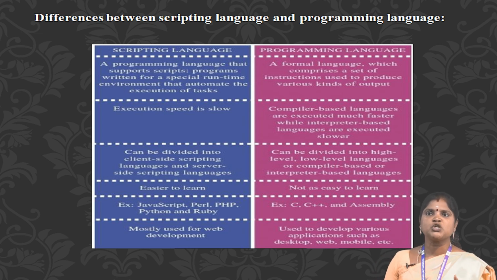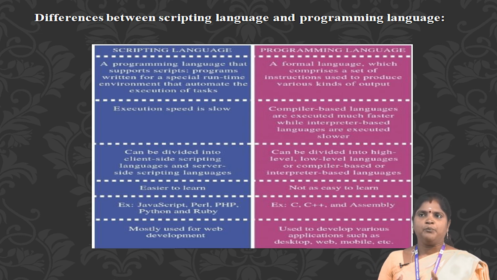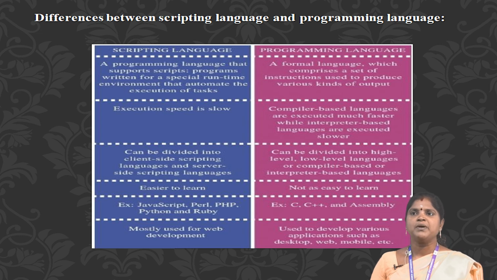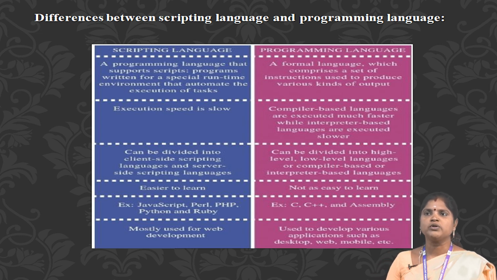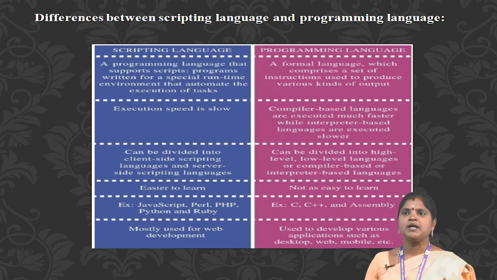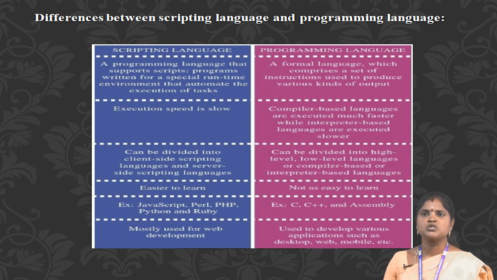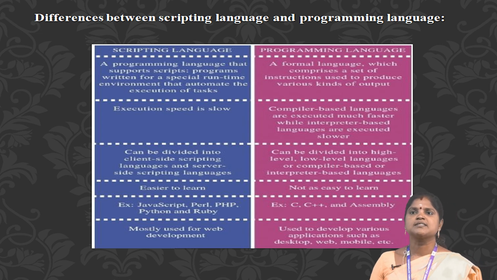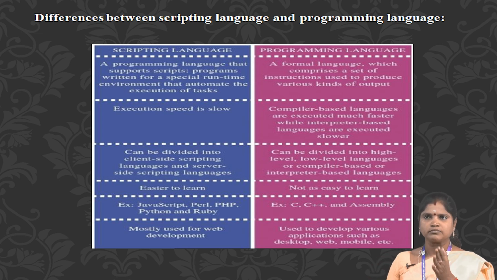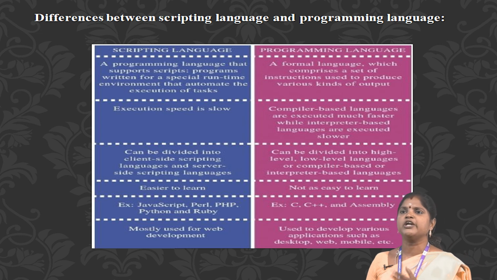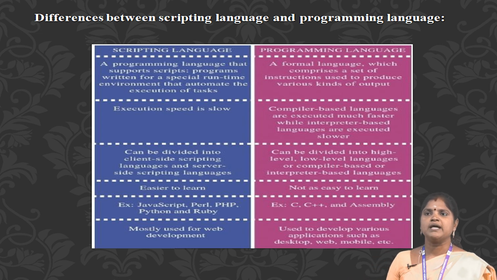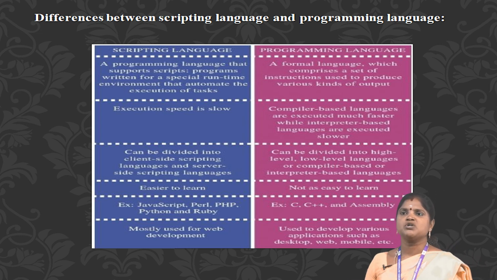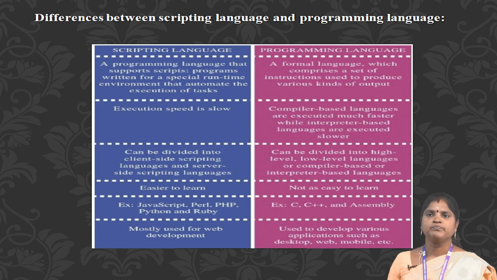Scripting language execution speed is low. Compiler-based programming languages are executed much faster, while interpreter-based languages are executed slower. Scripting languages can be divided into client-side scripting languages and server-side scripting languages. Programming languages can be divided into high-level and low-level languages, or compiler-based or interpreter-based languages.